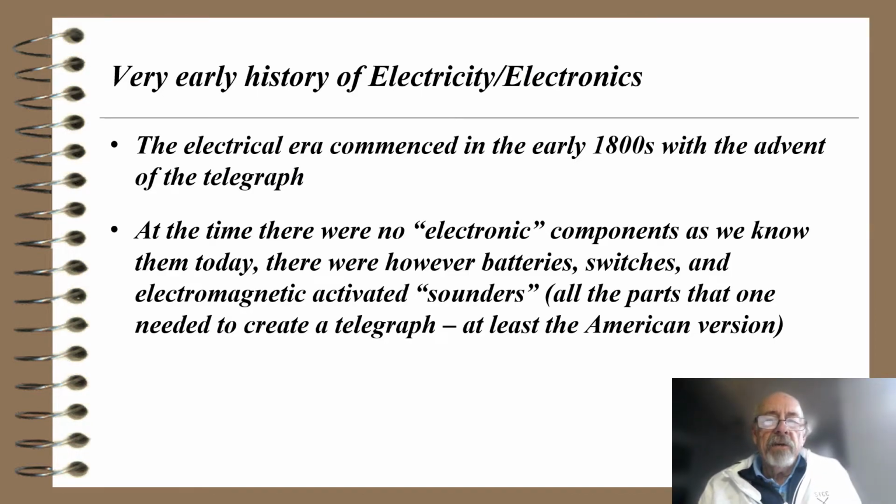If we look at the very early history of electricity and electronics, we would say that the electrical era commenced in the early 1800s with the advent of the telegraph. That was really the first application of using electricity to communicate. At that time, there were no electronic components as we know them today. There were, however, batteries, switches, and electromagnetic activated sounders, sometimes called clappers back in the early days of the telegraph. These were all the parts that one needed to create a telegraph, or at least the American version of the telegraph. There were other telegraphs invented around the world that used different types of technology.